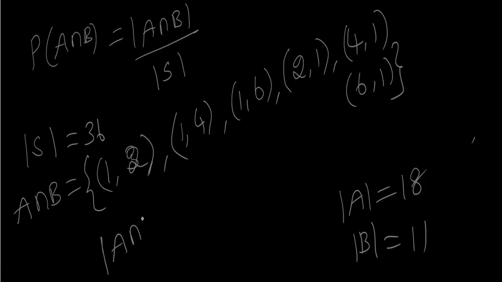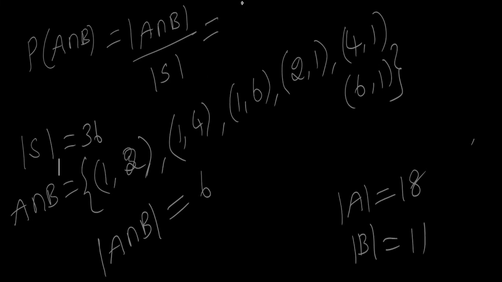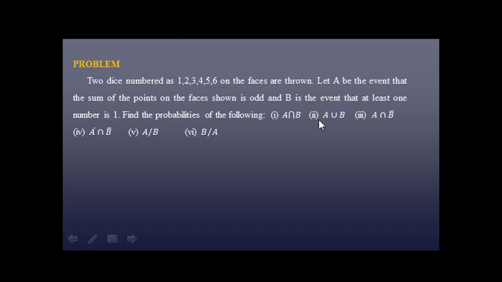So cardinality of A intersection B will be equal to 6. So for this one we get the answer 6 by 36, which is equal to 1 by 6. P of A intersection B equal to 1 by 6. And the next question is, we have to find A union B.